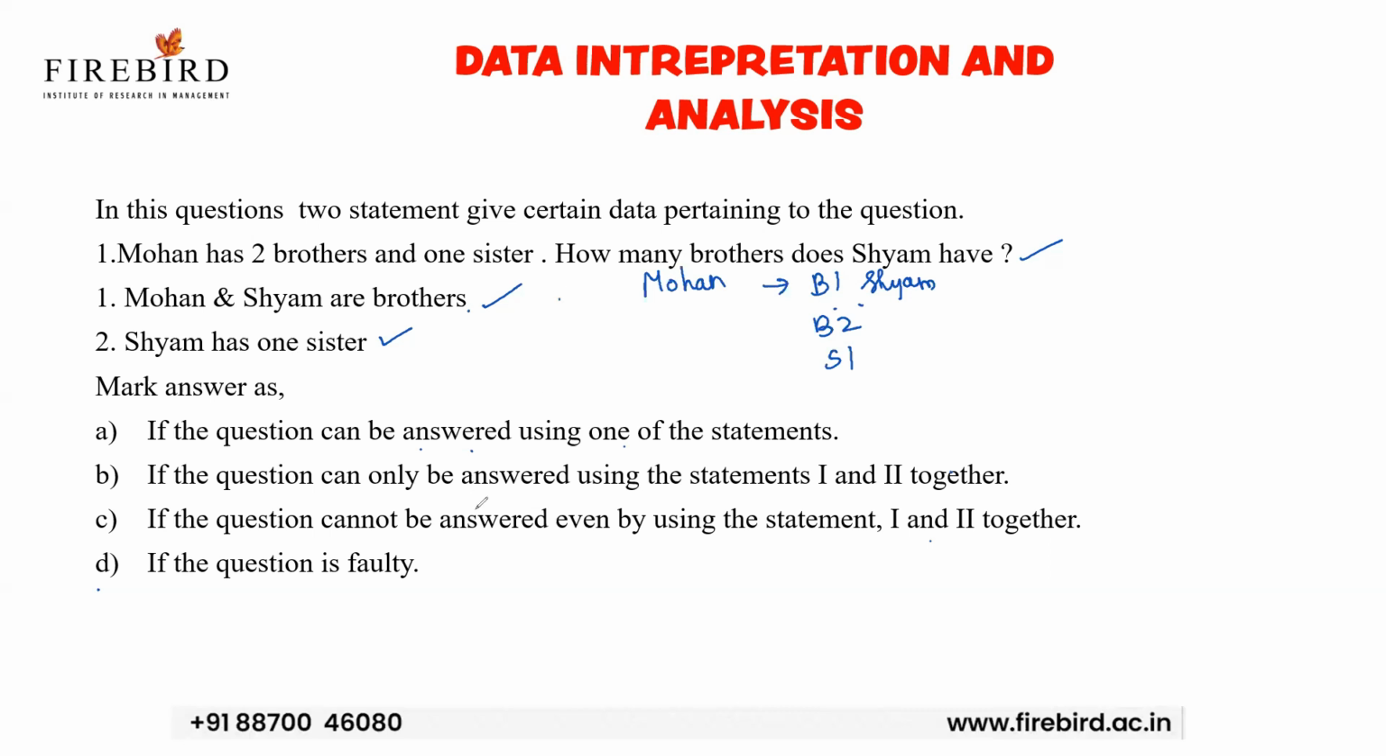Okay, now see here, if I go for the option, if the question can only be answered using statements 1 and 2 together, if the question cannot be answered. But let me correct myself, option B, because only if I combine both the statements, I can come to a conclusion that Shyam has 2 brothers. So, the correct answer for this question is option B. Let us see the next question.